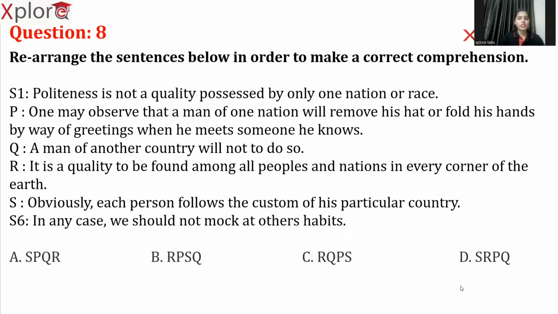So, now let's take a look into the question given to us. So, let's focus on the first sentence. Politeness is not a quality. So, we are talking about politeness, right? And how it is followed by different people from different nations, right? So, now here, after sentence 1, what is sentence 2? Now, just take a quick look at the options given to us. See, our second statement will be either S or R.